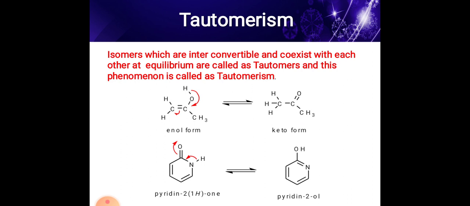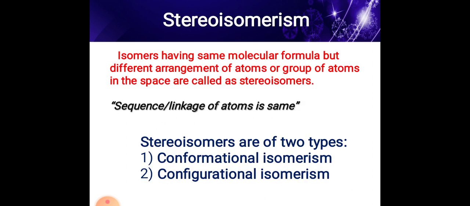Then last is tautomerism. Tautomerism means isomers which are interconvertible and coexist with each other at equilibrium are called tautomers, and this phenomenon is called tautomerism. This is the enol form and this is the keto form. This is called tautomerism, and these are called tautomers of each other.